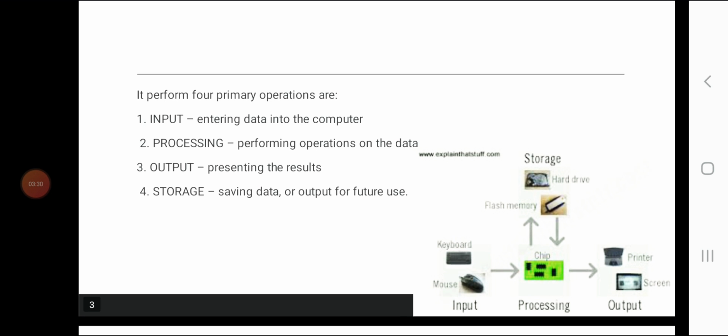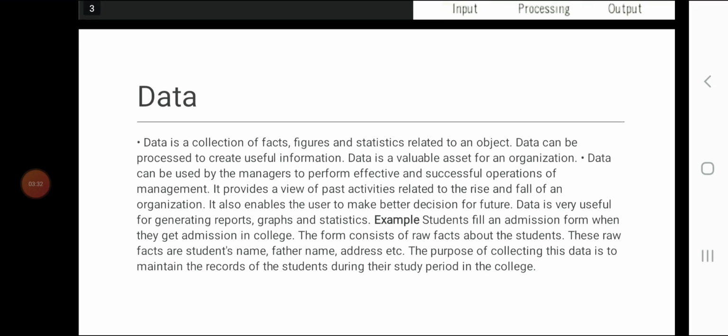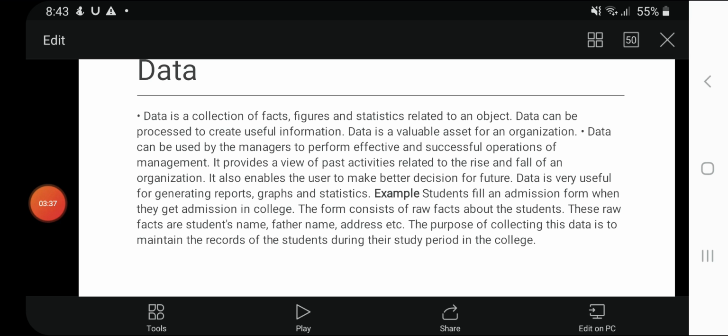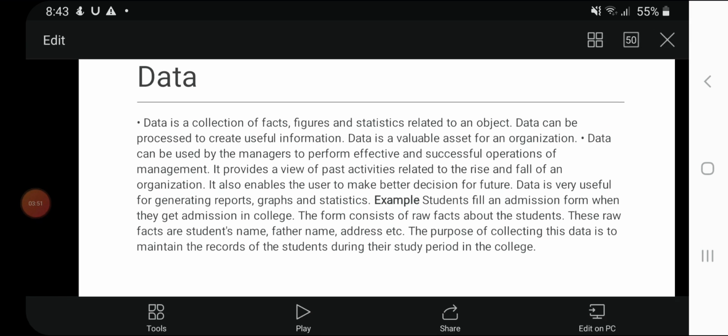Now we will move to the next PPT. What is data? A collection of raw facts and figures is called data. The word raw means that the facts have not been processed to get their exact meaning. Data is given to the computer for processing. Data is collected from different sources and for different purposes. Data may consist of numbers, characters, symbols or pictures, etc.